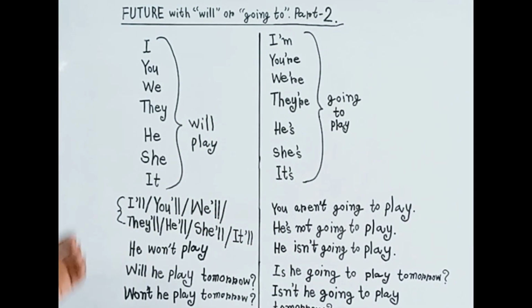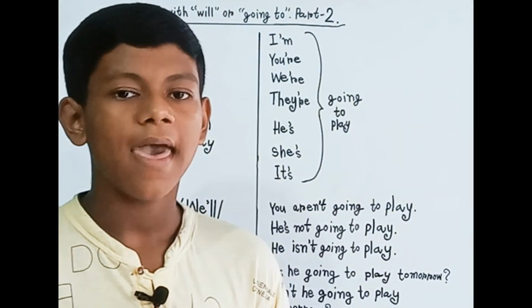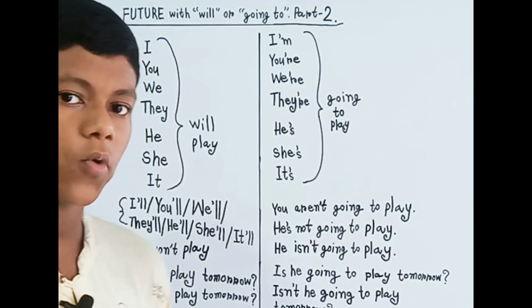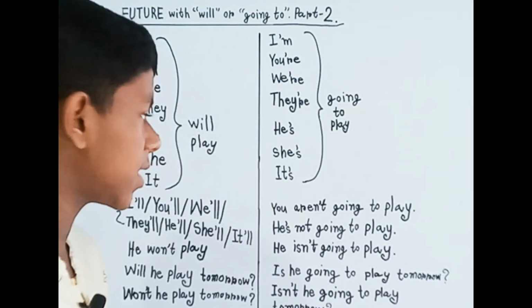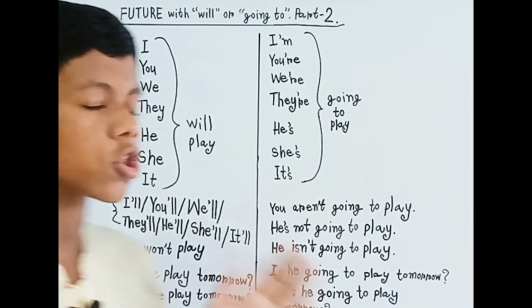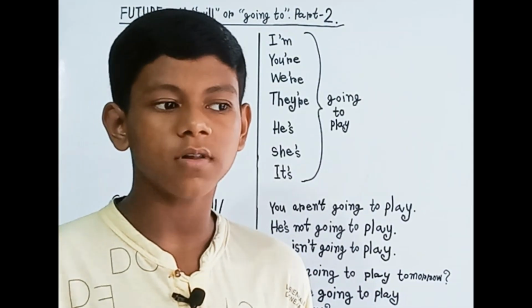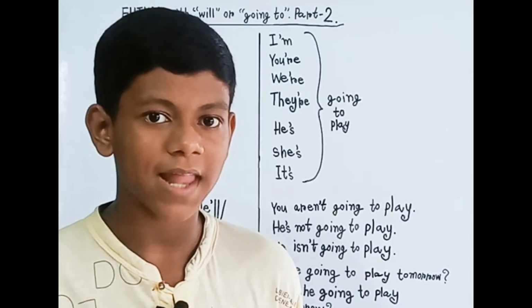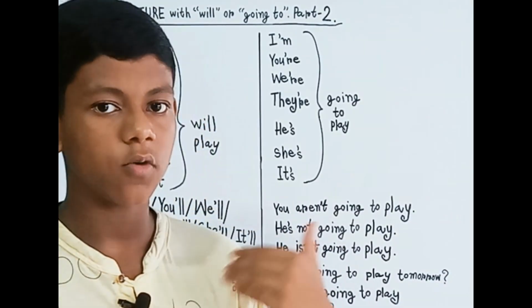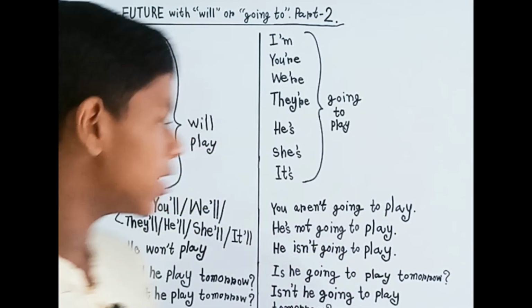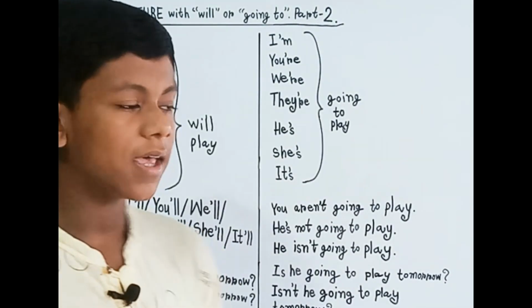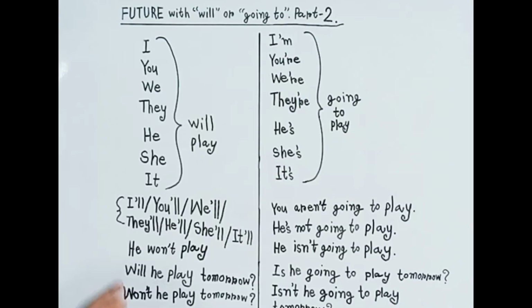We have already learned the positive, and now we will learn the negative. How do we do the negative? Oh, I forgot to tell you something. Will is generally used in both formal and informal situations, and for unplanned things. When something is unplanned, we can also use will. I hope you have understood. Now we will observe the negative.